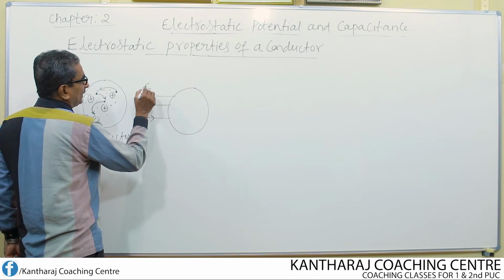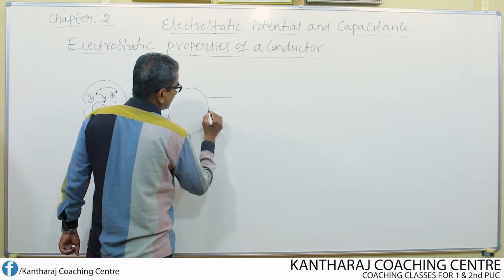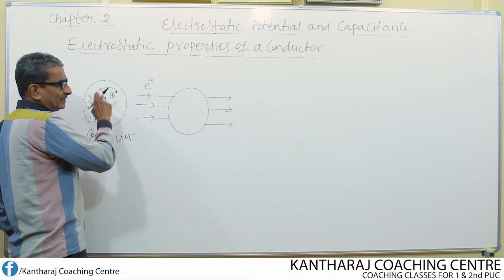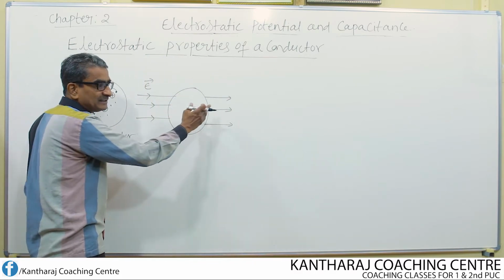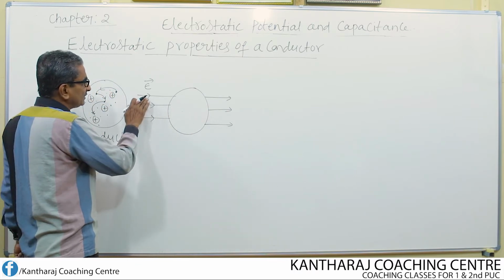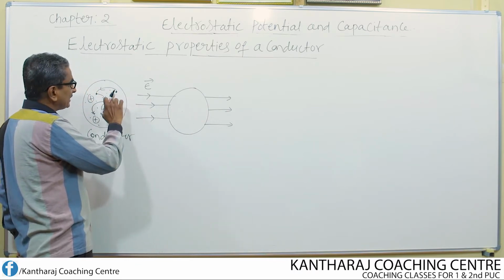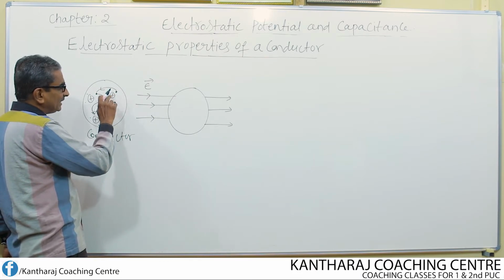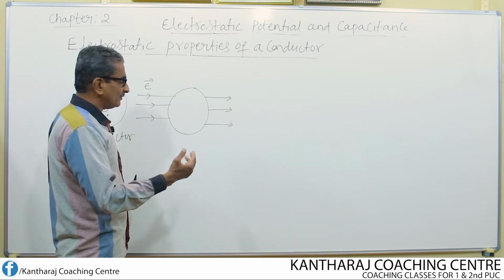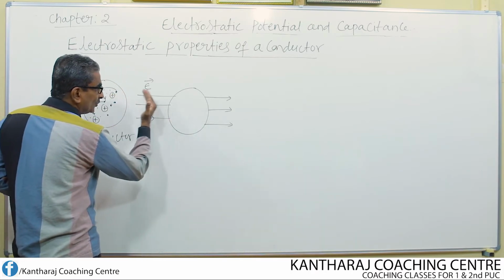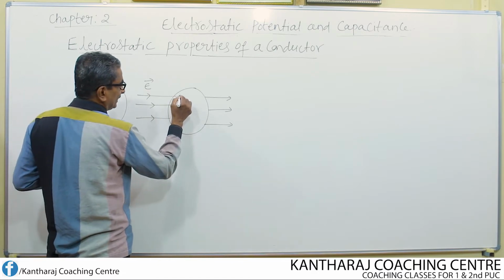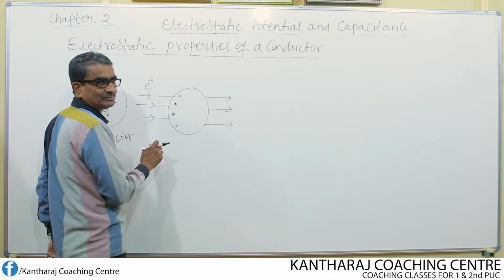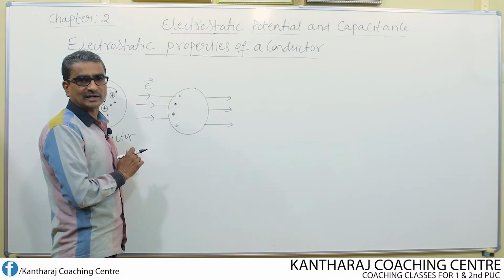As soon as I apply the electric field, the free electrons experience force. This electric field will exert force on these free electrons. As a result, these electrons now tend to move opposite to the electric field and align towards one side of the conductor.